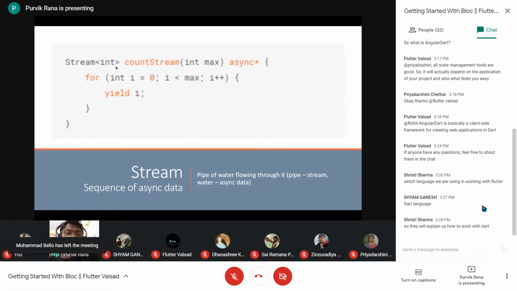So for the stream of integers, we are only giving integers to this particular stream, and the point which is calling this particular function will be receiving this data at that side. So this is how a stream works. And why I'm explaining this is because in the bloc we have the same thing. As I said earlier, a bloc will receive different events, and on the basis of the event it will emit different states. So that's where this concept will be useful.